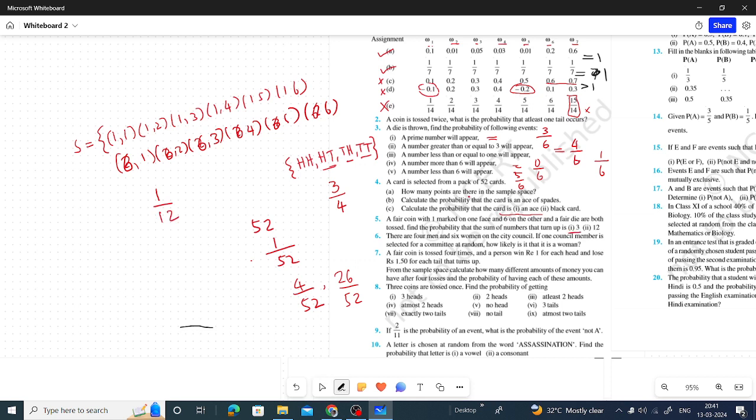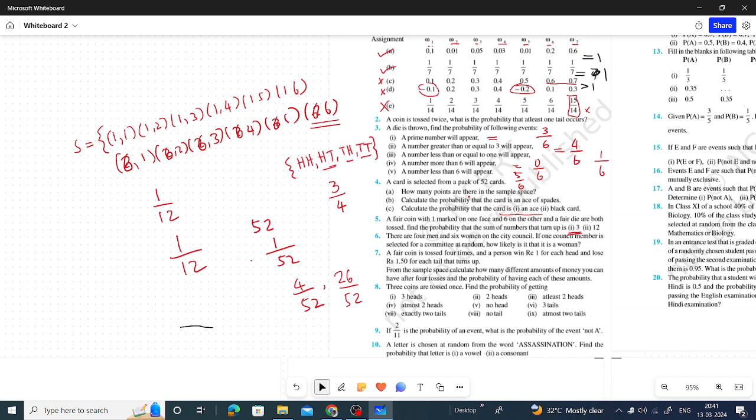Now 12: how many times does 12 come? It comes only once, when it is 6,6. If it is 7, then 1,6 and 6,1 will come, but if it is 12, only one possibility is there. So one possibility out of total 12.